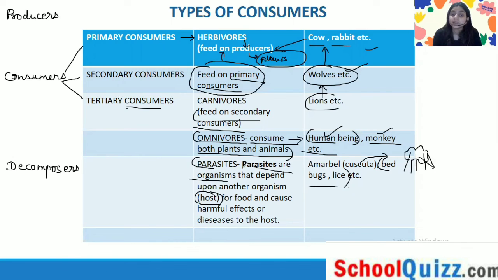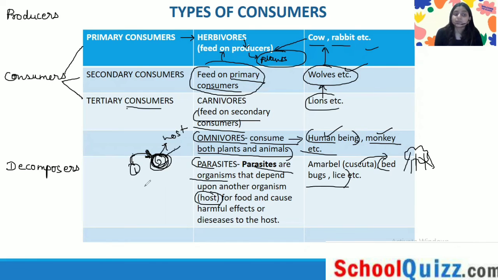Parasites basically means they depend upon another organism. If this is organism 1 and this is organism 2, and organism 1 is the parasite, then it depends on the other organism, 2, which is called the host. So for food, they depend on the other organism and can also create a harmful disease for this host.